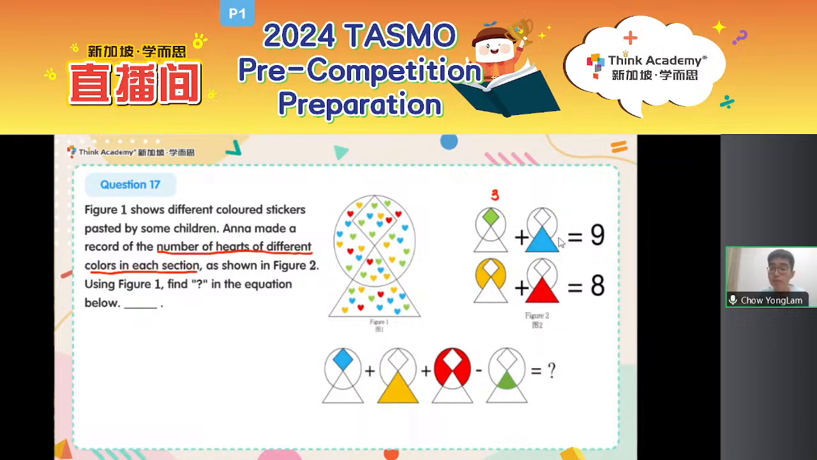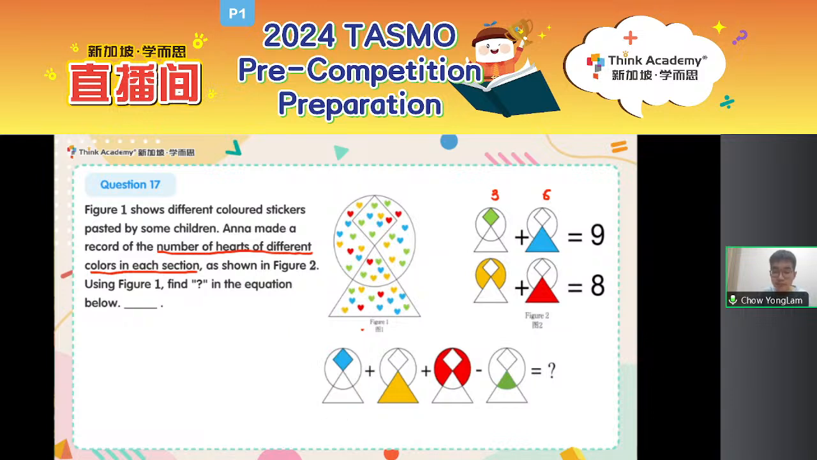And how about the blue big triangle? The blue big triangle, no, the answer is not 17, okay? Since it is the blue big triangle, we look for the number of blue hearts in the big triangle. 1, 2, 3, 4, 5, 6. So there are 6 blue hearts in the big triangle. And look at that, 3 plus 6 is just 9. So this is how we are supposed to do this question. We just need to figure out how many hearts there are for the corresponding color in the corresponding section.